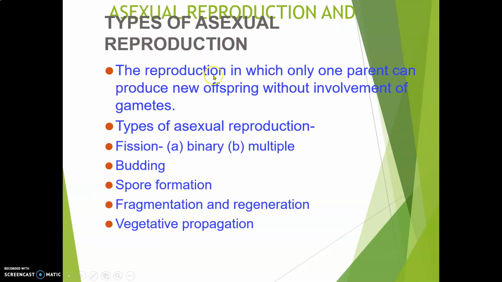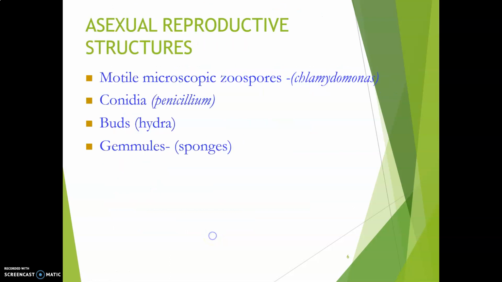Now, types of asexual reproduction. As we've discussed, it is the mode of reproduction in which there is only one parent involved and there is no involvement of gamete production. The types of asexual reproduction are fission. Fission means breakdown. If one cell breaks down into two new daughter cells, it is called binary fission. But if one cell divides into many new cells, it is called multiple fission. Next is budding, then spore formation, fragmentation and regeneration, and vegetative propagation. Now let's discuss them one by one.